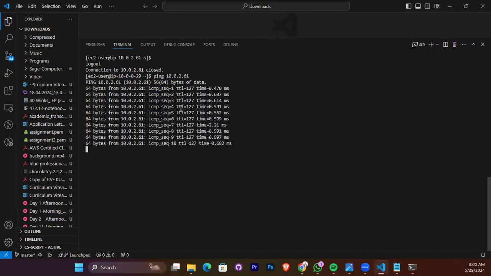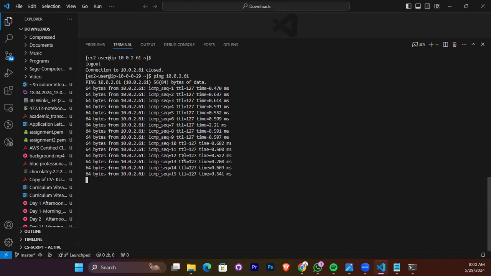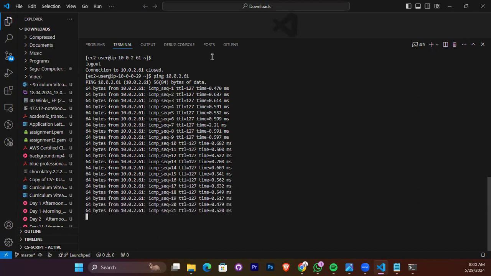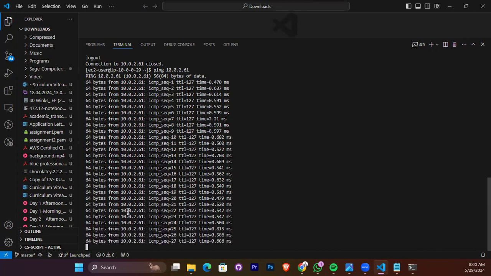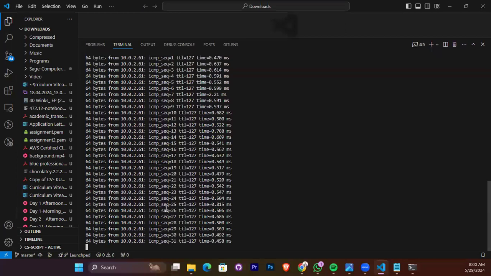Is it this one we are receiving? We are receiving communication, so we are in. Yeah, we are in, because we allowed ICMP traffic from the public server. But the other machine wasn't in the public subnet, so it won't work.